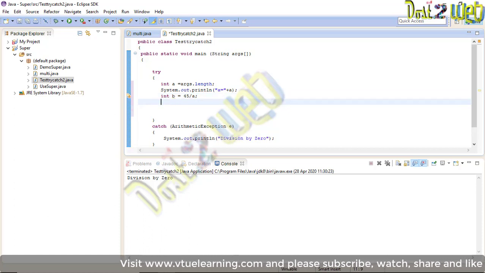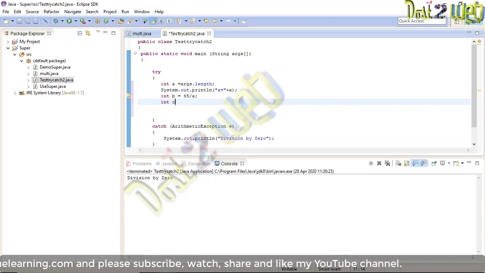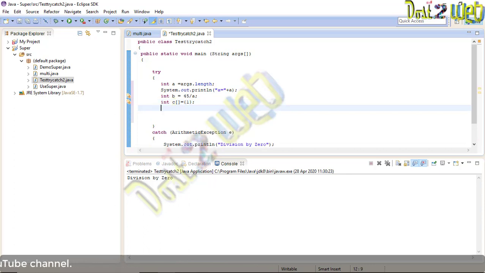Next I'll create one array, with c, array created. In this there will be only one element. Now I'll put some value at position 42, okay.